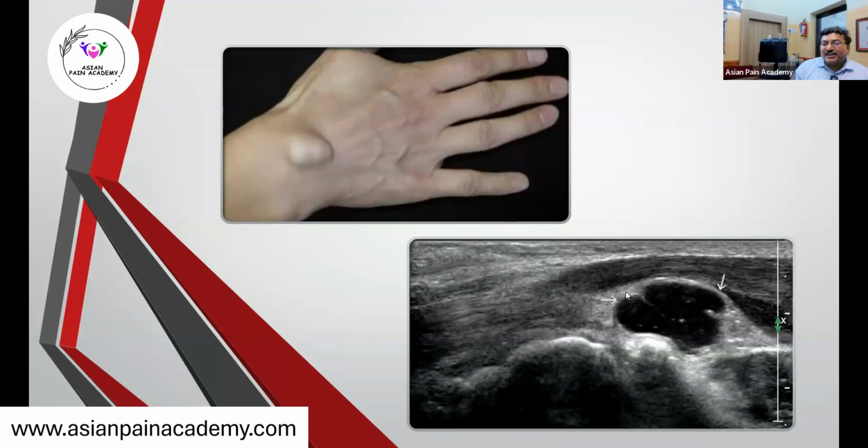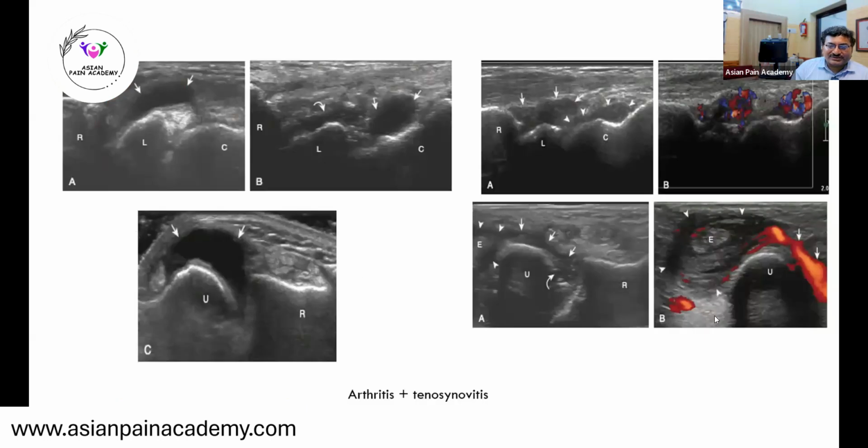Sometimes it is very recurring, and one of the very easy management options is to just inject a very thick needle. Don't use a thin needle; you will not be able to draw the thick fluid. You should take at least an 18 or 16 gauge needle and put it inside, then aspirate and inject a small amount of steroid. This is a very common therapy for this disorder.